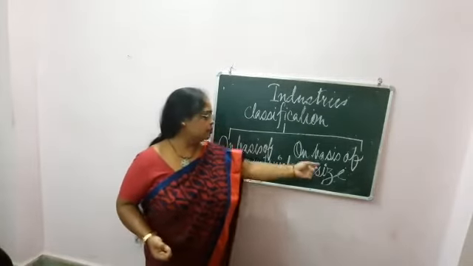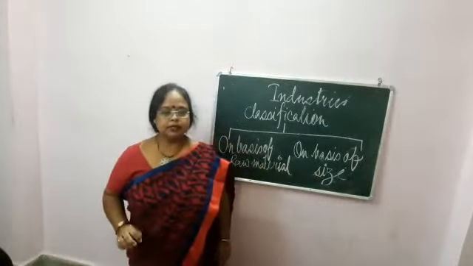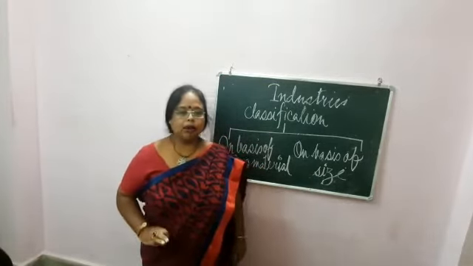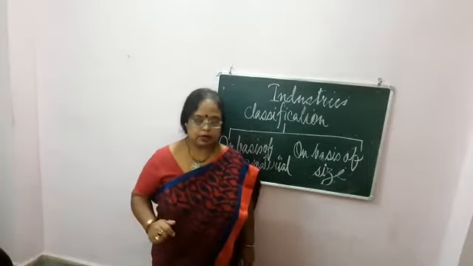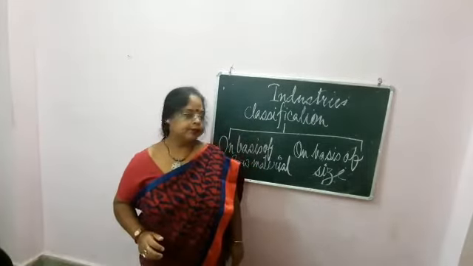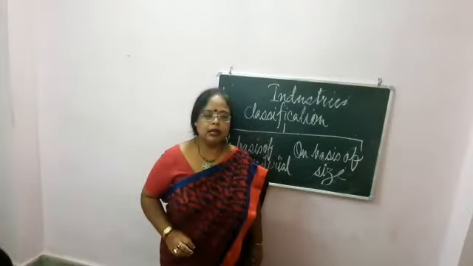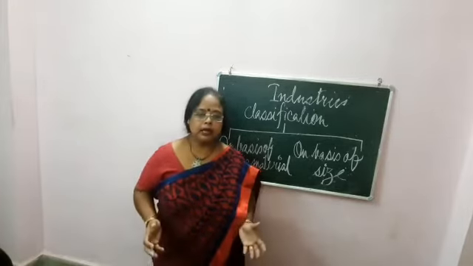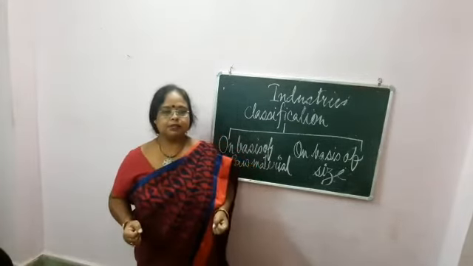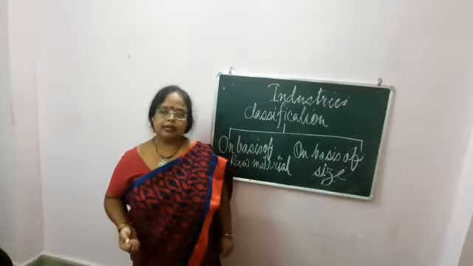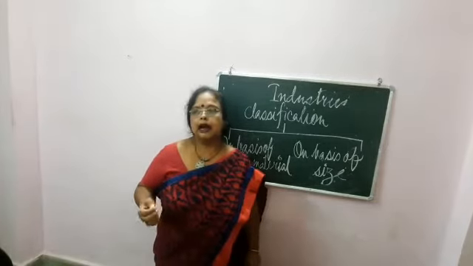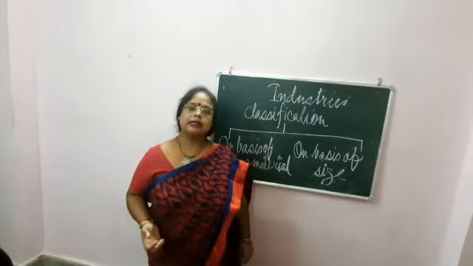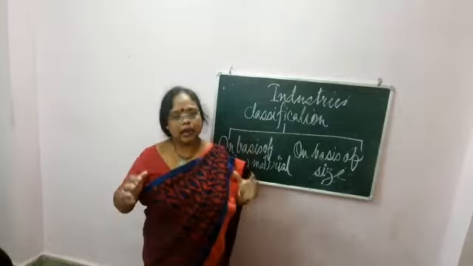After that, on the basis of size, industry is divided into three parts: large scale industry, small scale industry and cottage industry. So what is a large scale industry? The industries which employ a large number of employees and have huge capital investment are called large scale industries, such as iron and steel, cotton industry, jute industry. The size is huge.